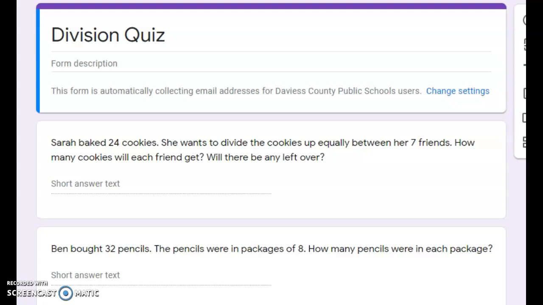Hey guys, so we are just going to take a quick little division quiz today. So you may want to get a scrap piece of paper and a pencil so that you can work out your equation before answering the questions.